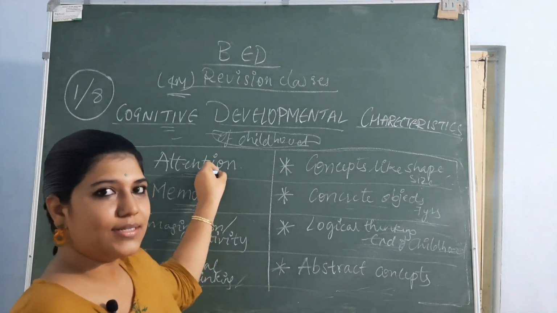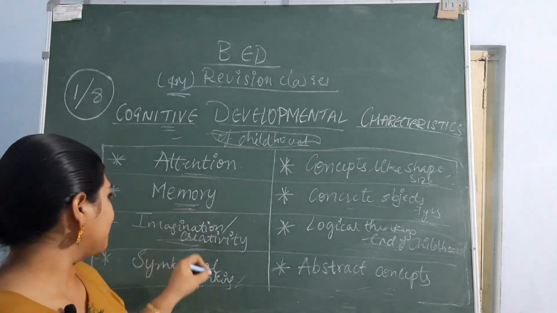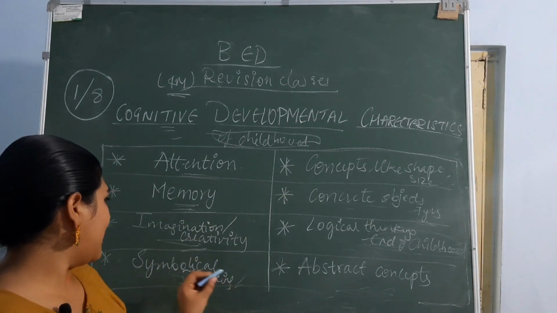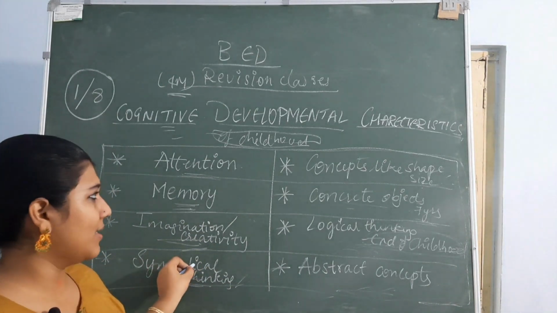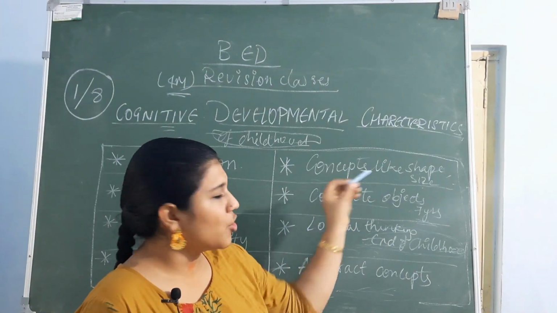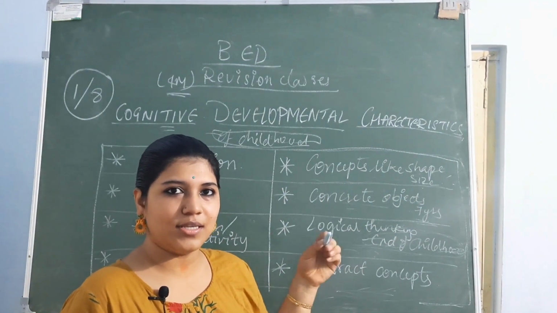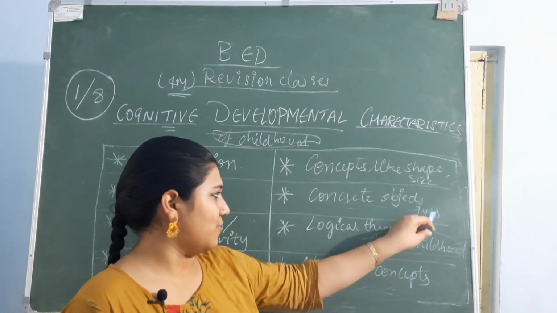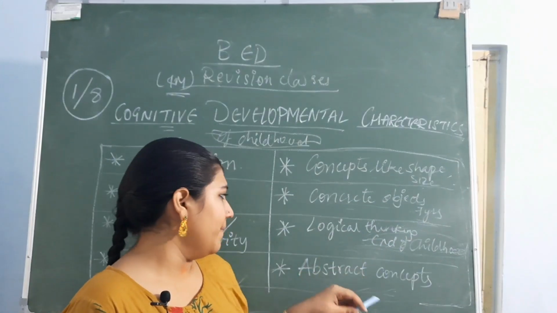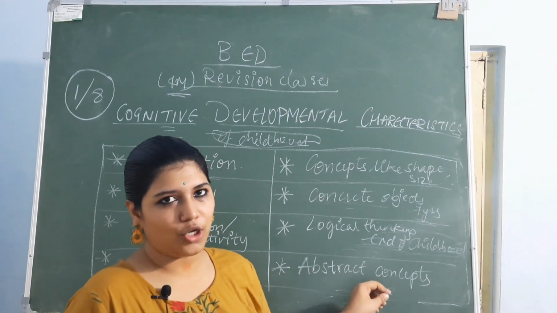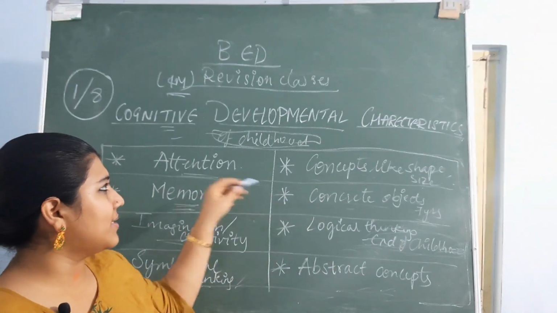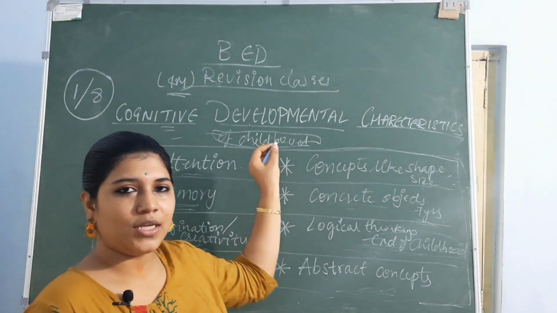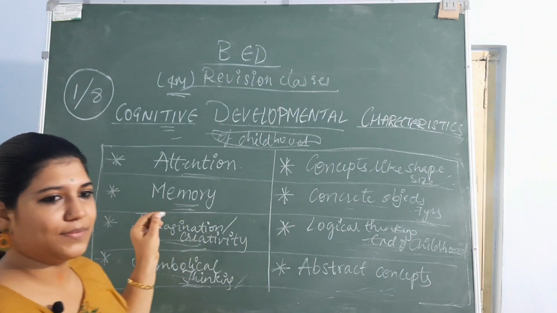Span of attention increases and memory power increases rapidly. Imagination and creativity also start from this age. They develop symbolical thinking, and concepts like shape, size, color, distance; they will be much aware of all these things. Concrete objects by the age of 7, they develop logical thinking, and they also understand abstract concepts. So these are the 8 points that are characterized as cognitive development in childhood. Clear? Now we are going to move on to the next answer.